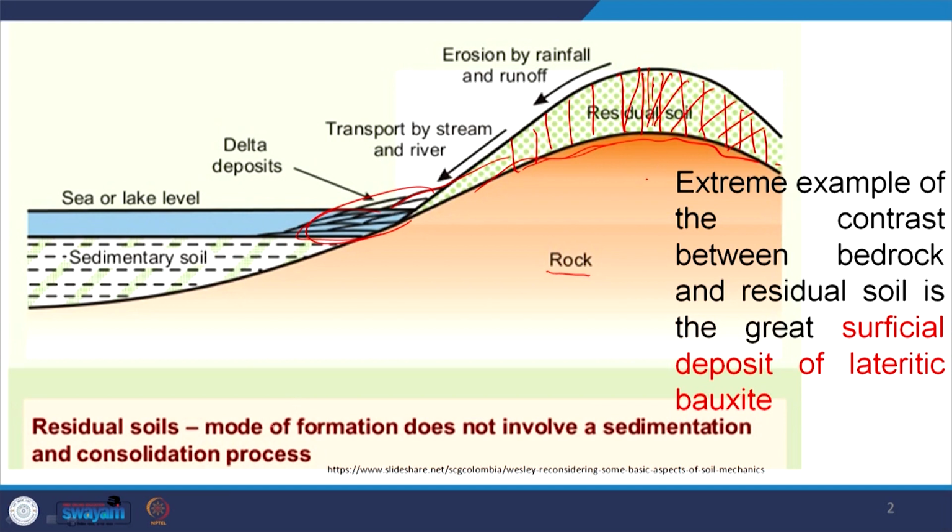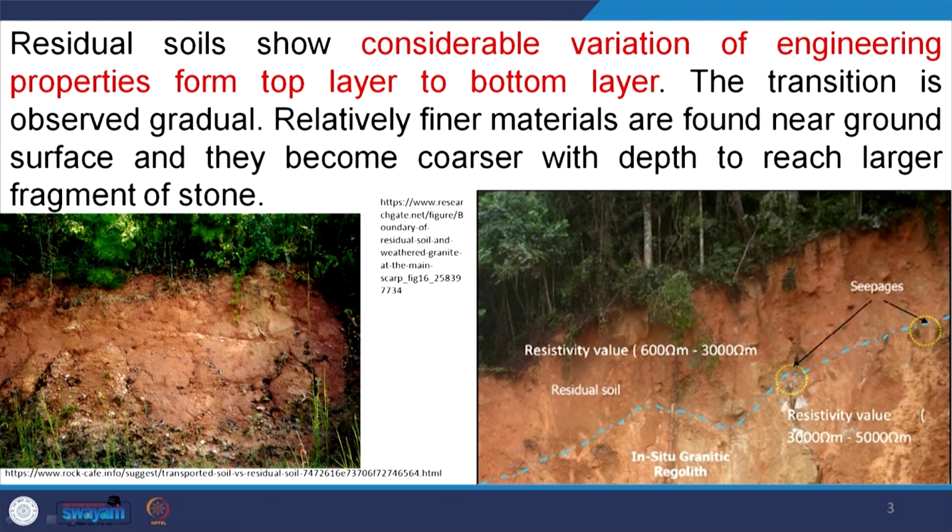So, the residual soil mode of formation does not involve sedimentation or a consolidation process. Here only leaching is there. Residual soil shows considerable variation in its engineering properties from top to bottom. In these two photographs, if you see here, this is in situ granitic regolith. That means this parent material is granite, and this is the thickness of the residual soil developed.